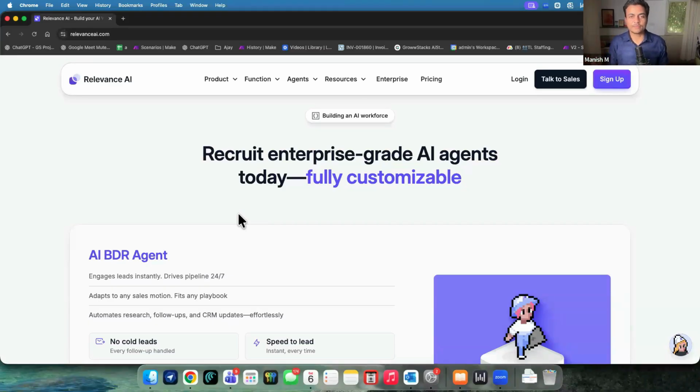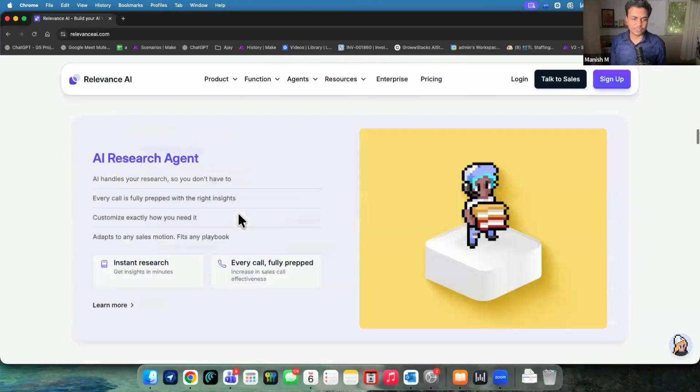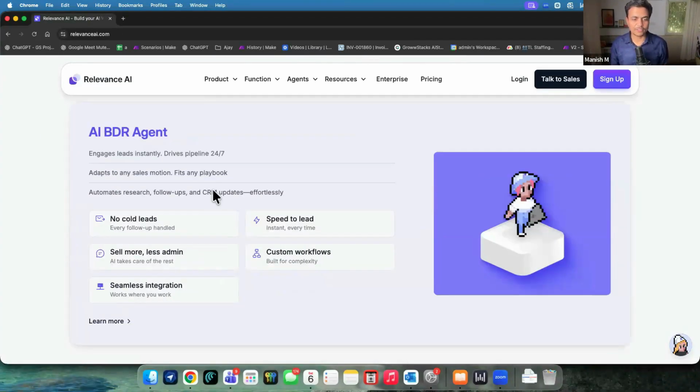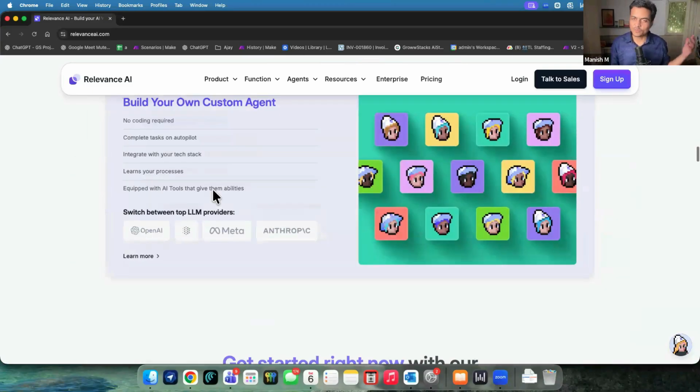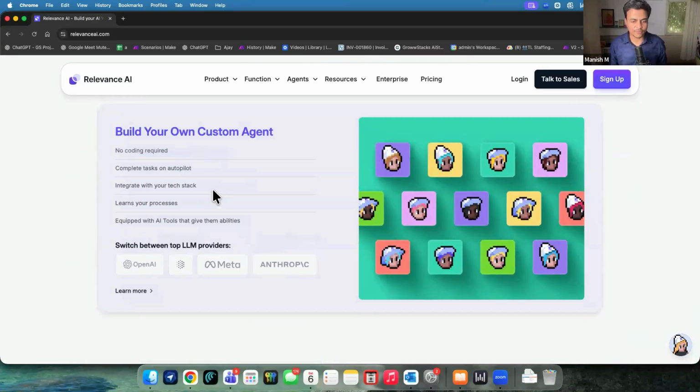So what they say is we are enabling AI agents for enterprise-level security and enterprise-level infrastructure. At the same time, all the protocol compliance is supposed to be followed, and everything is done by Relevance in their core secured, managed environment, right? That's their USP, their differentiating point. Otherwise, again, I'm telling you one more time, everything else remains exactly the same as how any other AI agent is supposed to work. You can build business development agents or research agents. You can build your own custom agents using multiple kinds of tools, custom API calls, various LLMs that can be attached, and so on.